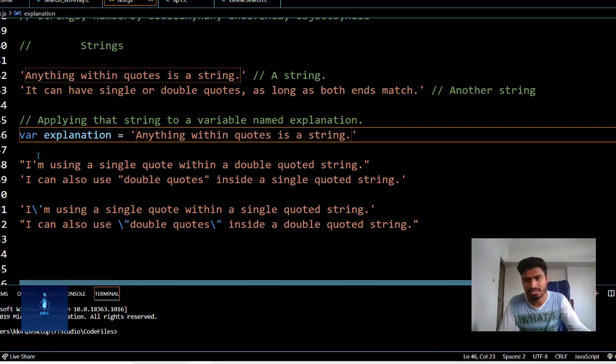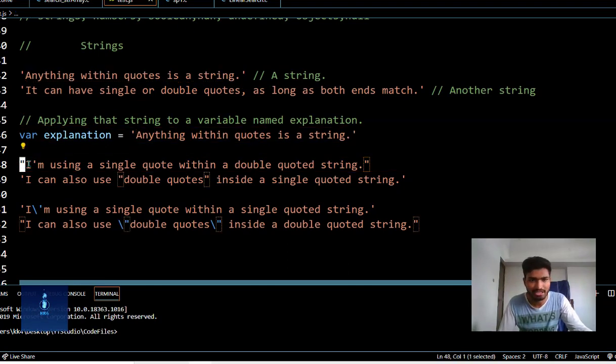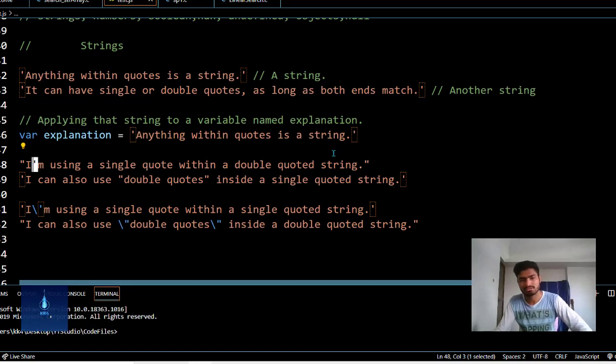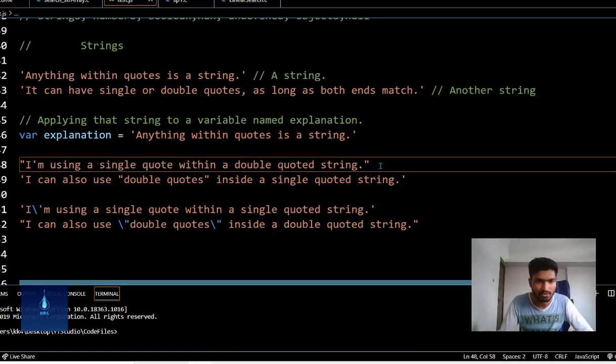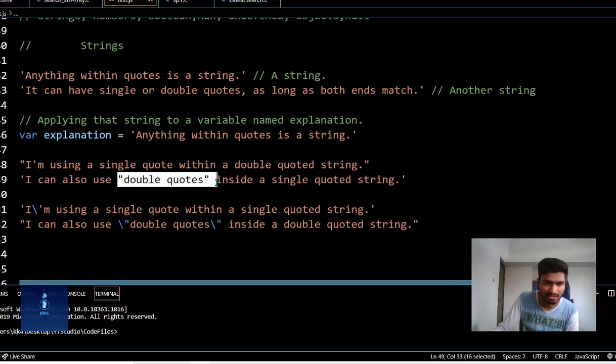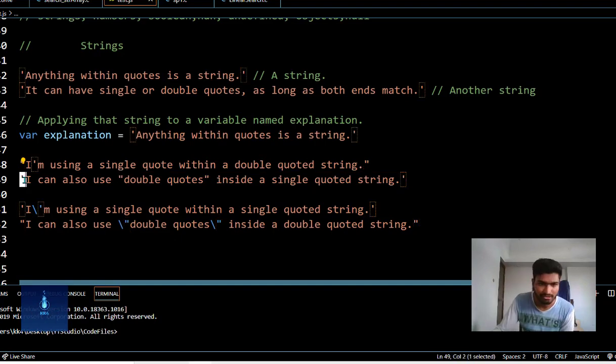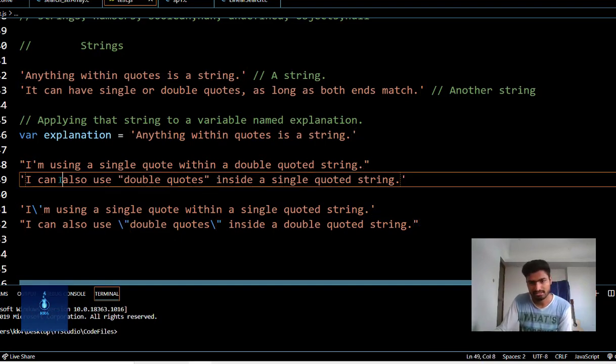There are two ways to take care of it. One is by using the opposite type of quotes. We'll explain this with an example. I am using a single quote within a double quoted string. It started with a double quote and ended with a double quote, but inside those double quotes I am using one single quote, in "I am". In the next example I am using a double quote inside a single quoted string. I am using this double quote here inside the single quotes. These are all acceptable in JavaScript.